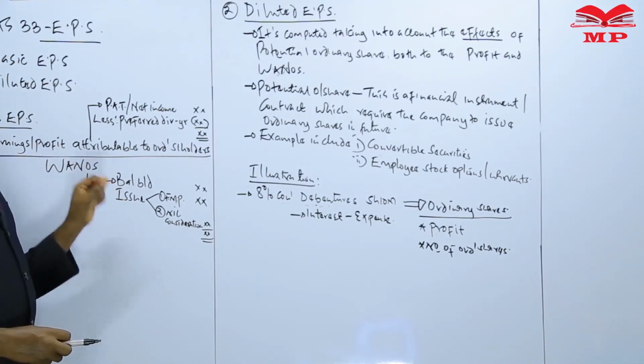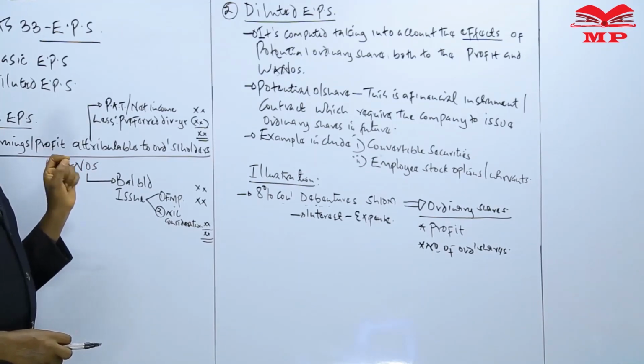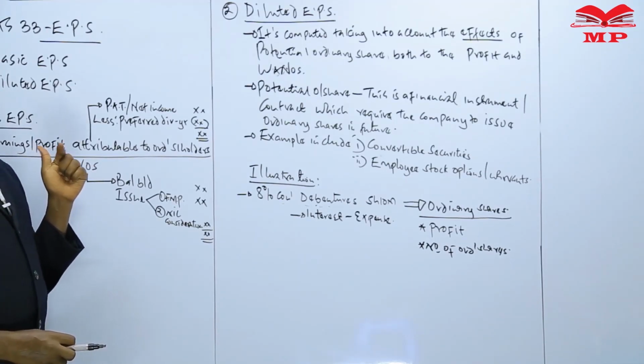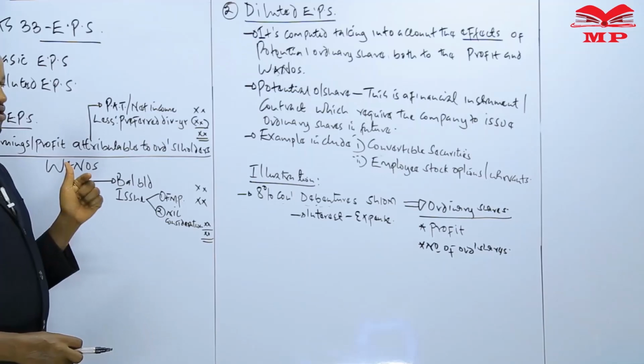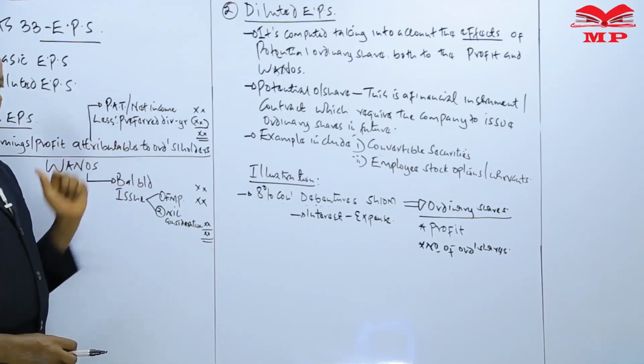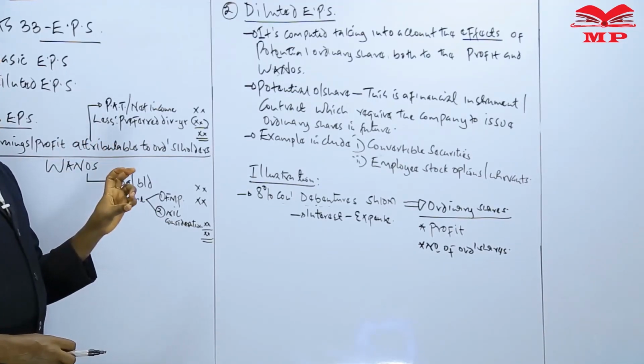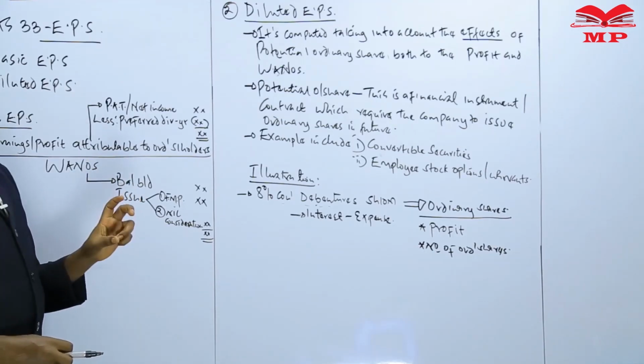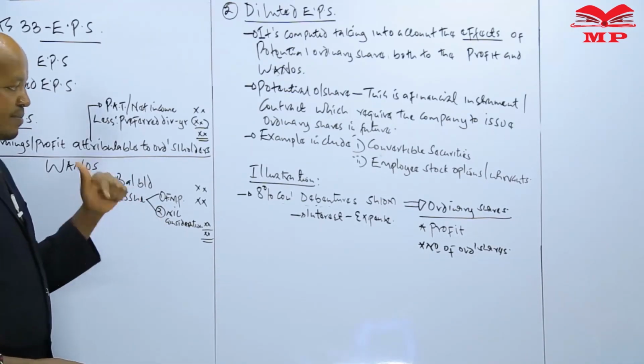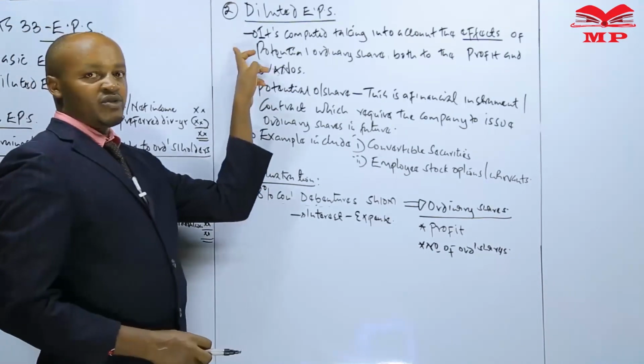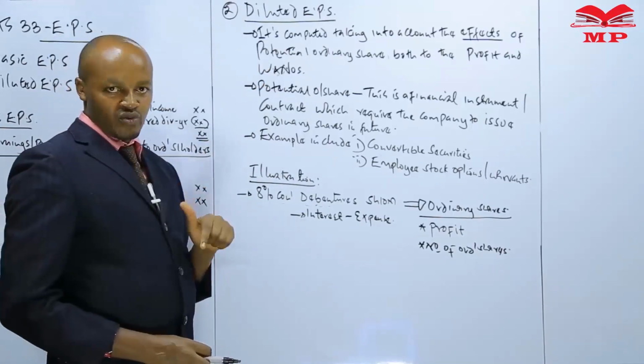Warrants. And that's why we have said when computing the diluted earning per share, we take into account the effect of those particular potential ordinary shares, both on the earnings or the profit and also on the number of ordinary shares. And therefore, for the purpose of computing this diluted earning per share, there is an assumption which we make.